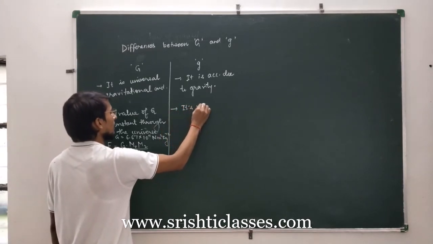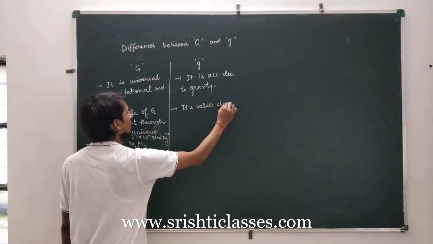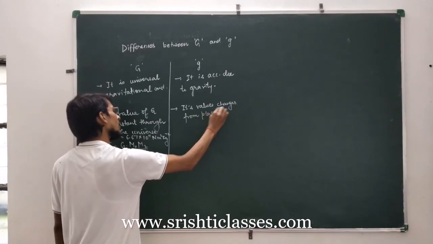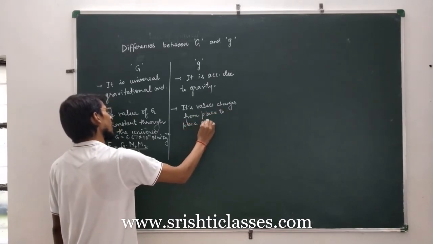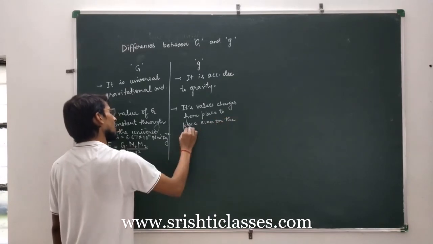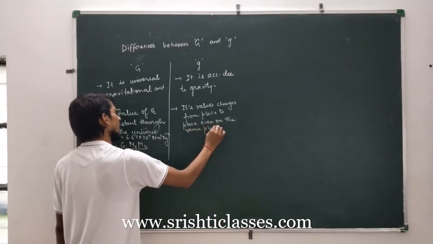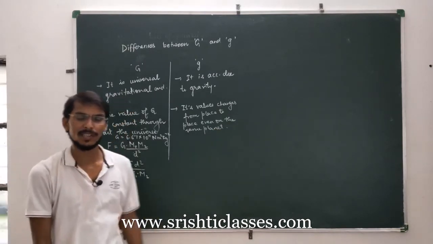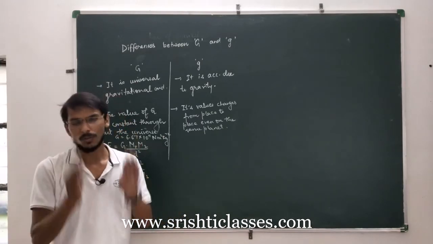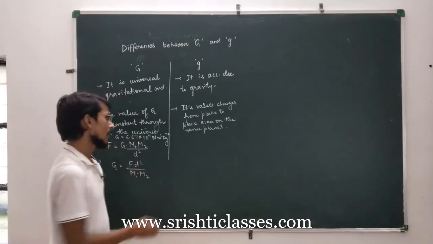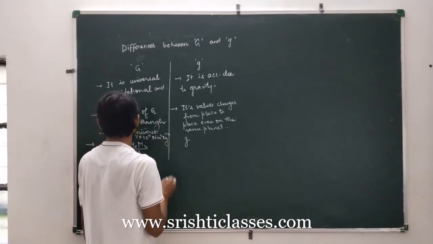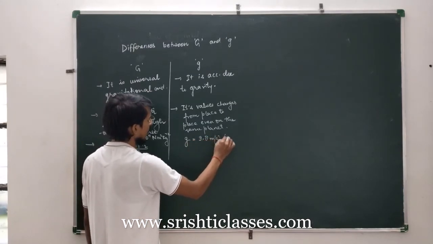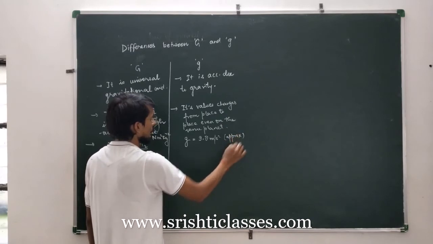Its value changes from place to place, even on the same planet. Even on the same planet, the value of small g, that is acceleration due to gravity, changes. So you can simply understand that the value of small g is not a constant quantity for the universe. For representation of data, we can use g is equal to 9.8 meter per second square. This is an approximate value, but it varies from place to place.